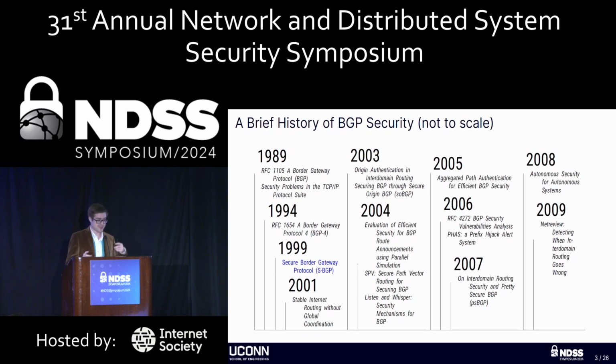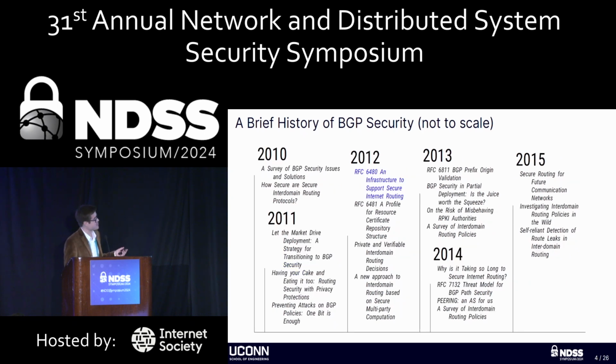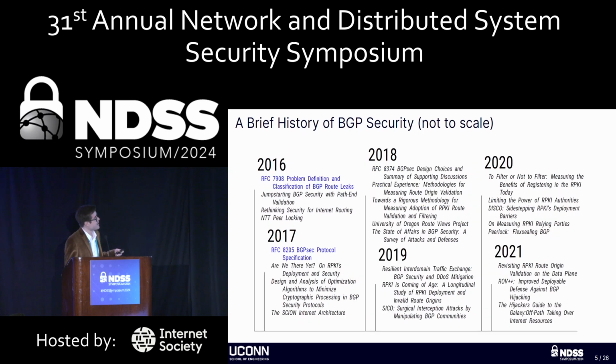Funny enough, this was actually presented at NDSS 25 years ago, and we're still here talking about it. A lot of other things happened besides that. In 2012, we got the RPKI, or at least the RFC that defines the specification of the RPKI. In 2016, we got a more precise definition of route leaks from the IETF. And in 2017, we got the BGPsec protocol specification.